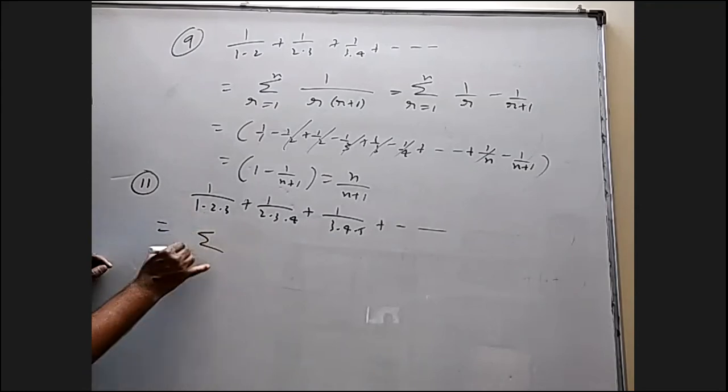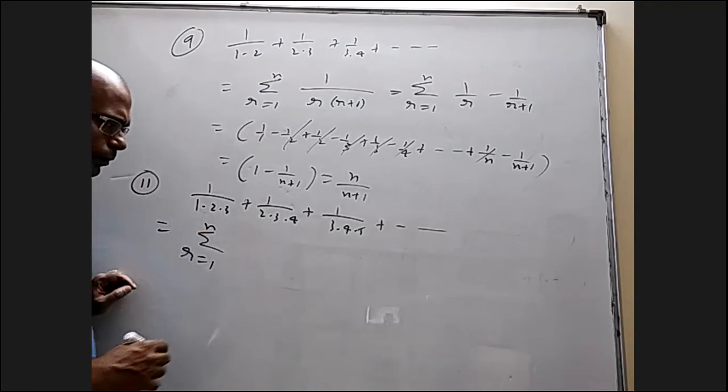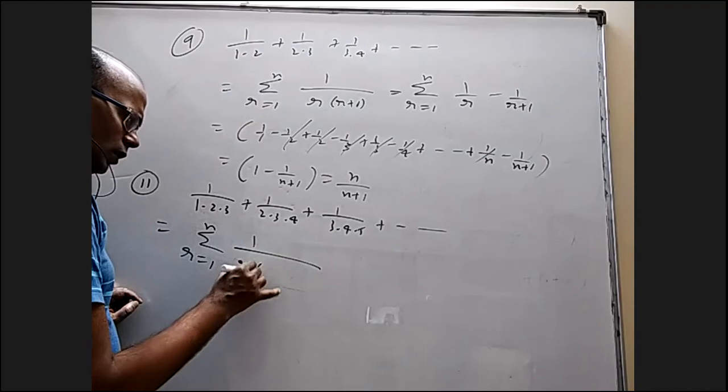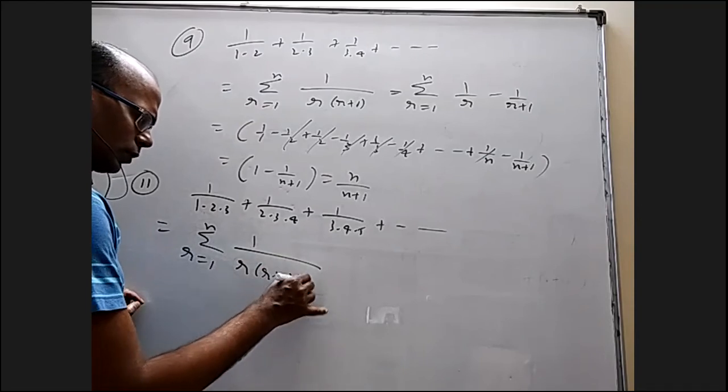That is sigma r equal to 1 to n, 1 by r into (r plus 1) into (r plus 2).